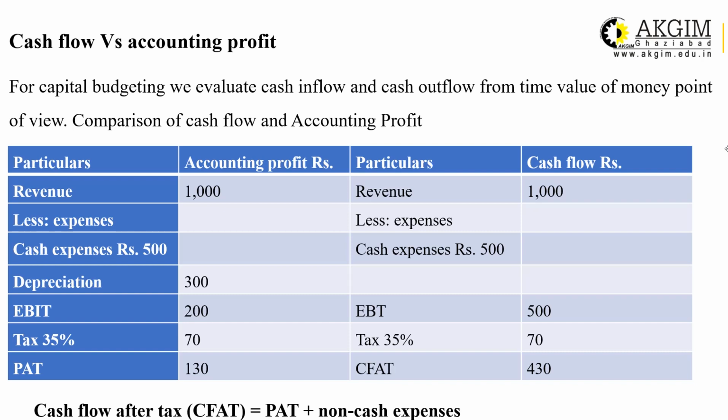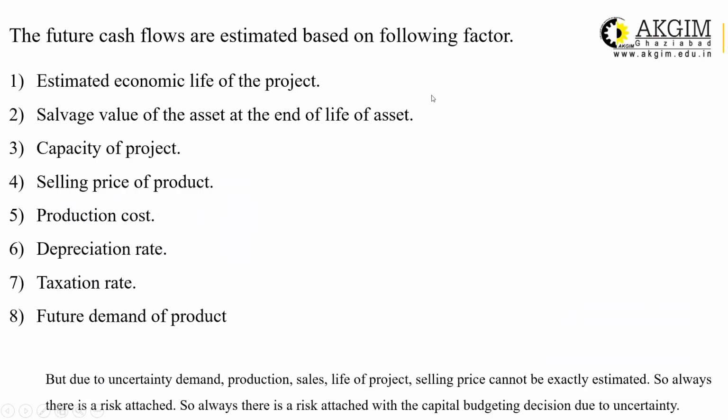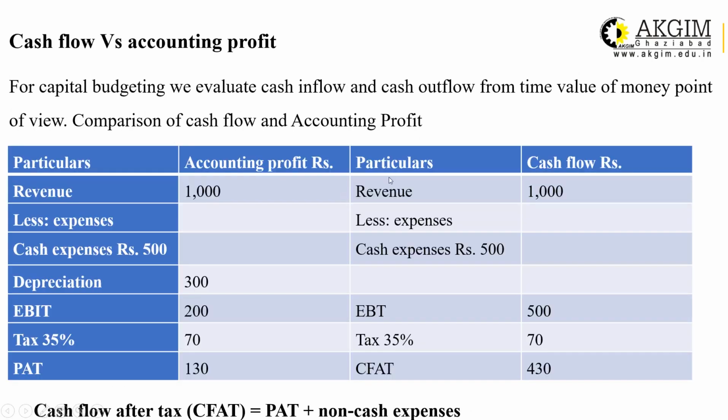But the calculation of cash flow will be quite different, right? Because when we deduct different expenses, you can see easily here that cash expense is 500 and depreciation is 300. As I have already told you, depreciation is a non-cash expenditure. So for the calculation of accounting profit, we have to deduct cash expense as well as non-cash expense. But in case of cash flow, we will deduct only cash expenditure.